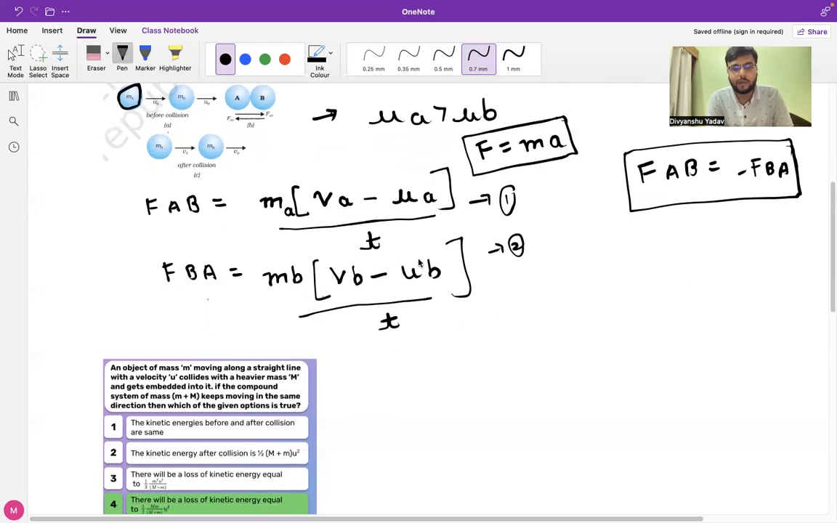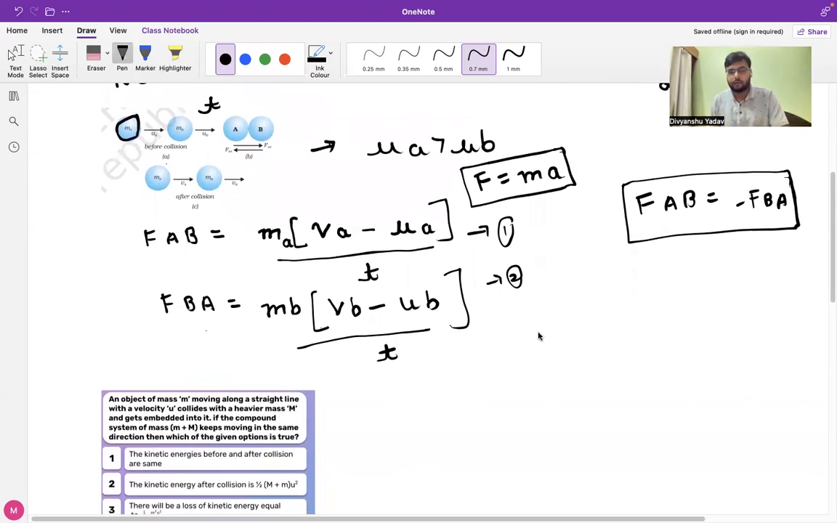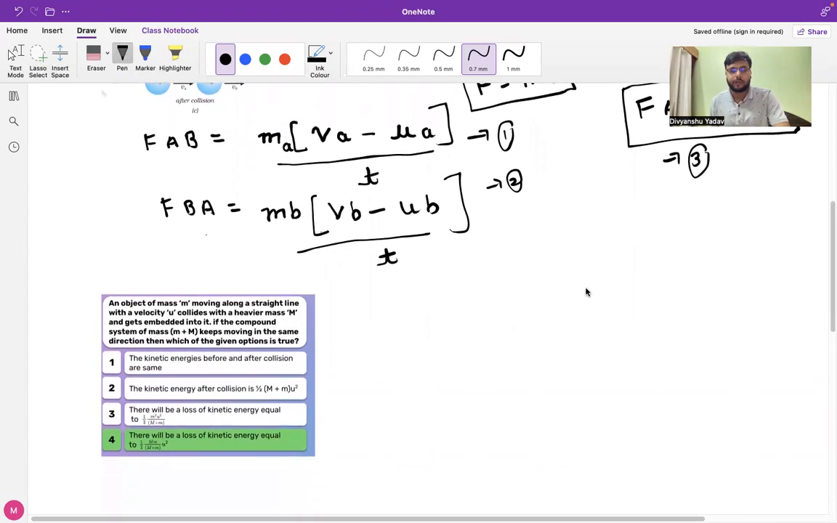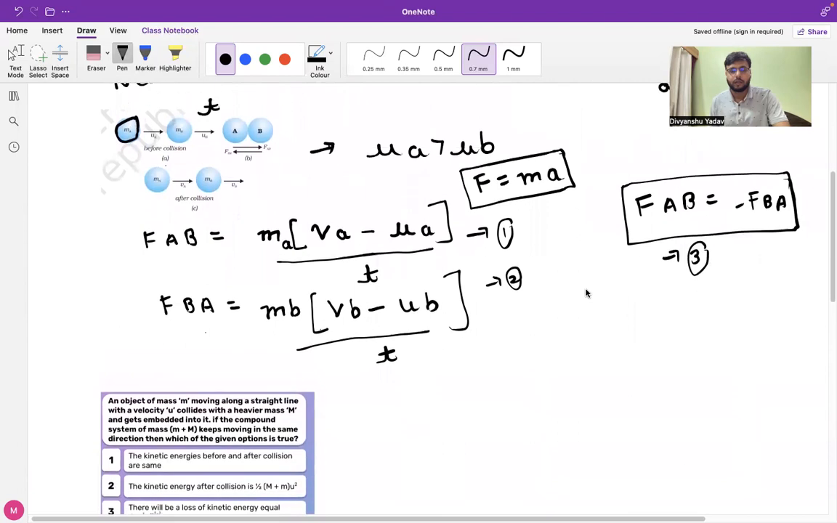Now we will equate both these equations together. If we simply substitute these values, equations 1, 2 and 3, we will obtain a term like MA UA plus MB UB equal to MA VA plus MB VB. Just a second.